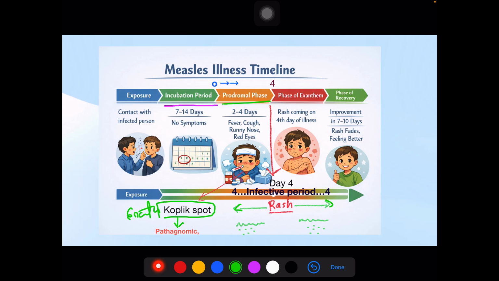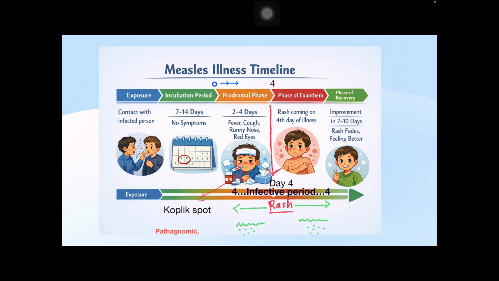After the exanthema phase there is a recovery phase which lasts for 7 to 10 days. Usually symptoms start in the prodromal phase and are progressive in intensity. Then once the rash starts, the symptoms subside.